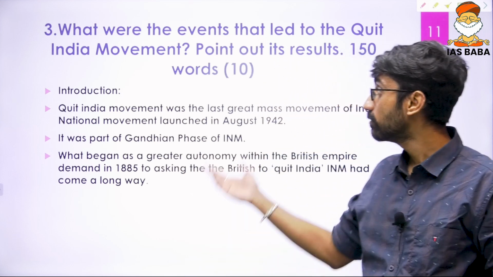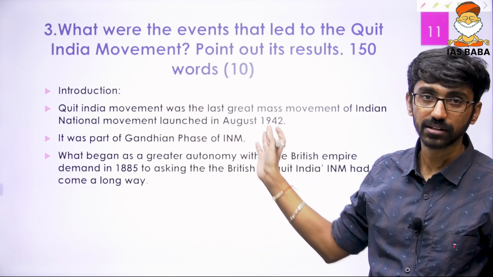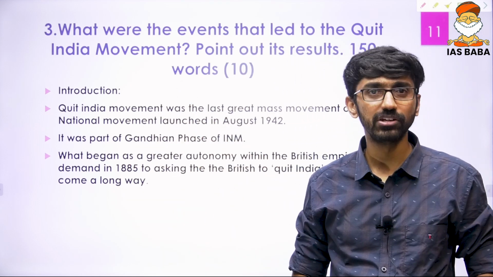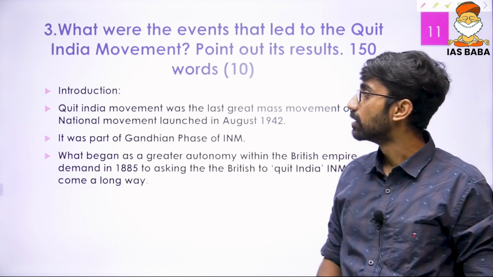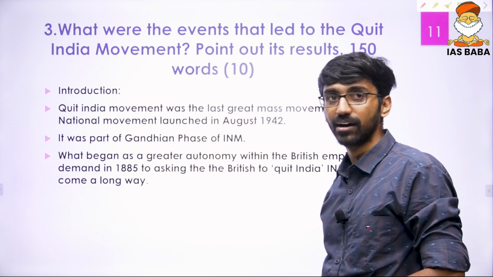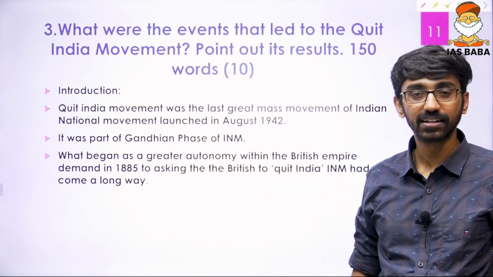Now the third question, very easy, modern India. The first one was art and culture, the second ancient India, on how society and economy were changing. This is probably the easiest of all the questions that were asked in history. For the introduction, you can start with how the Quit India movement was the last great mass movement of India.